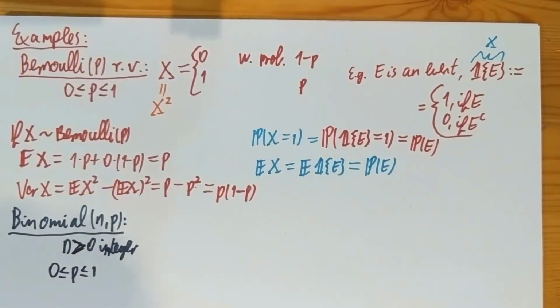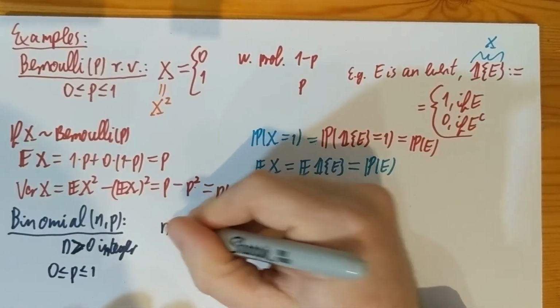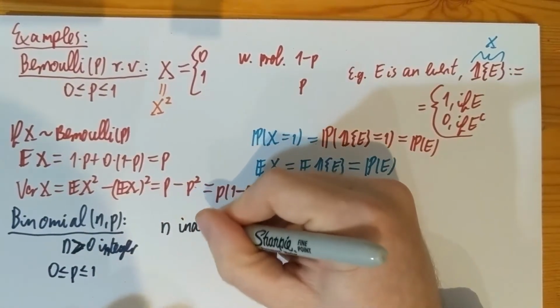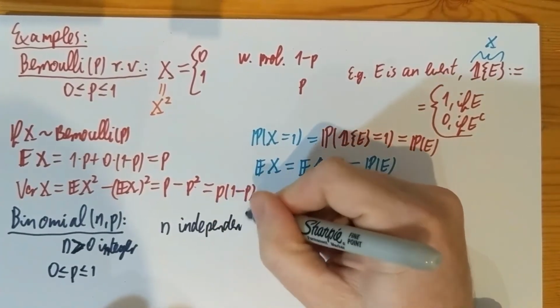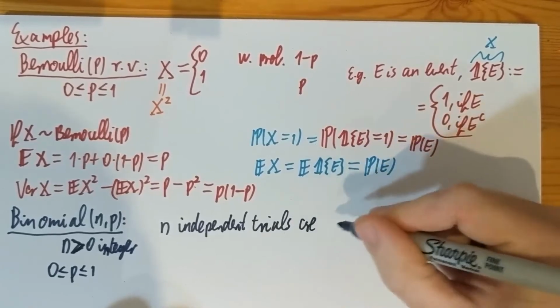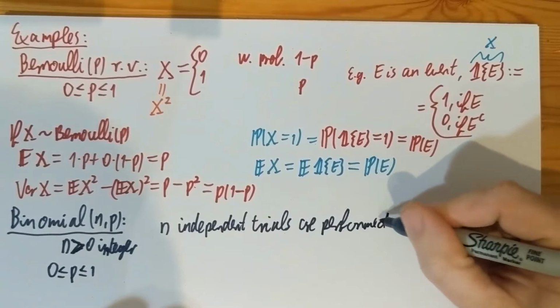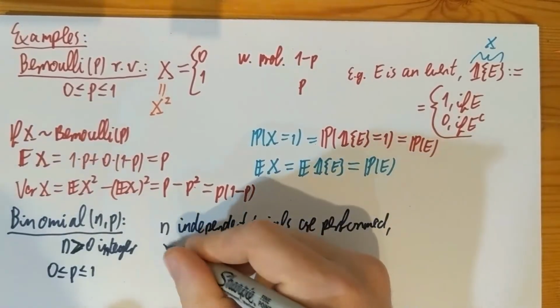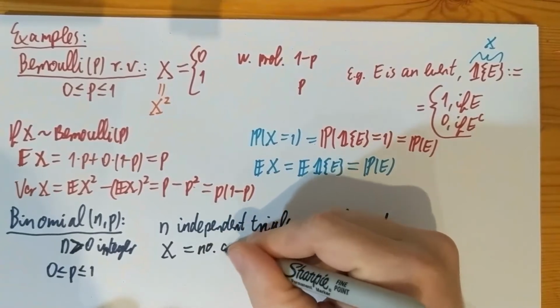Okay? And the scenario is that we perform n independent trials of the same type. And X, the random variable, is going to count the number of successes.